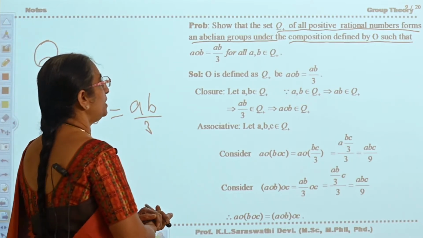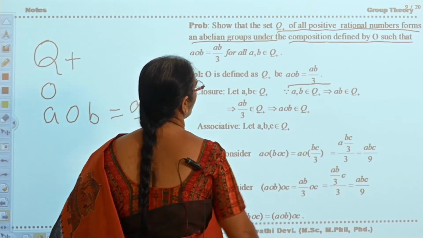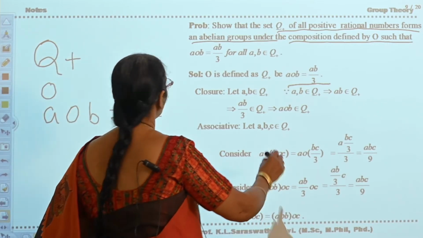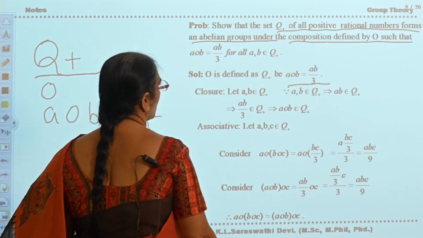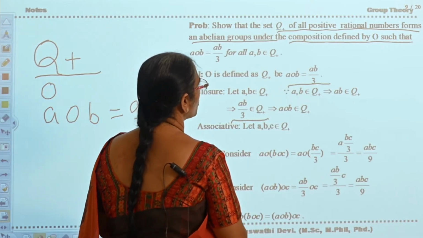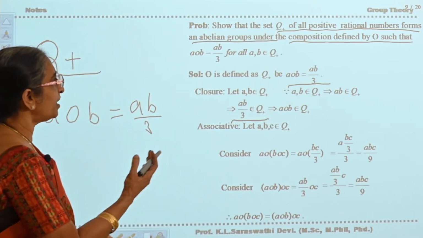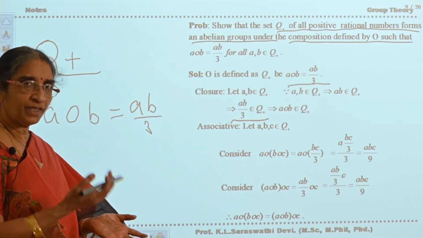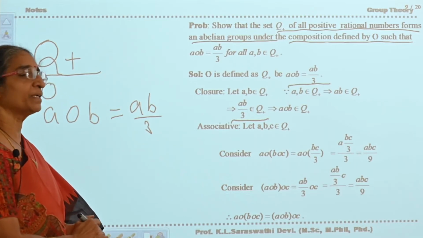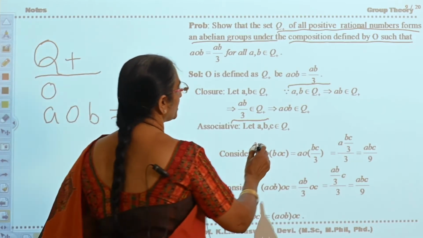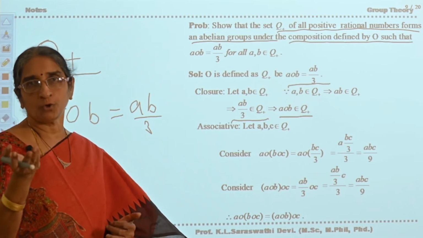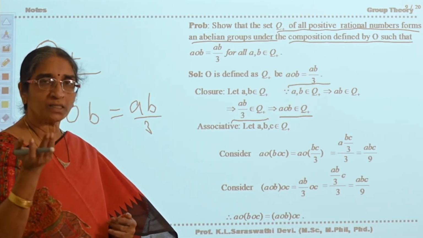Now see here. Take A circle B is equal to AB by 3. Now take A comma B belongs to Q plus. What is Q plus? Q plus is the set of all rational numbers. So AB belongs to Q plus, means AB by 3 belongs to Q plus, because A comma B belongs to Q plus, their product will belong to Q plus. The product of two rational numbers is a rational number. By 3 will also be a rational number. Therefore, closure property is satisfied.